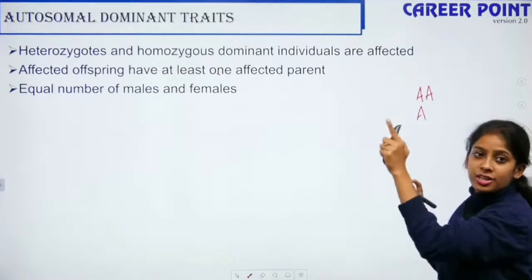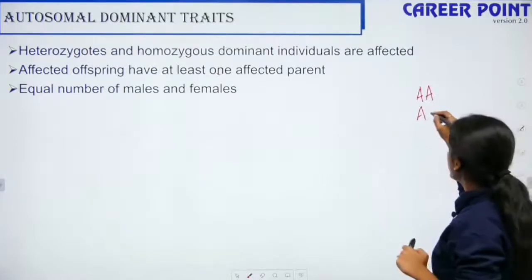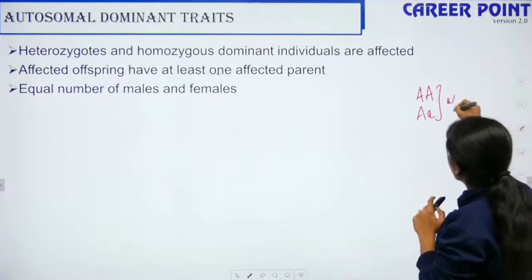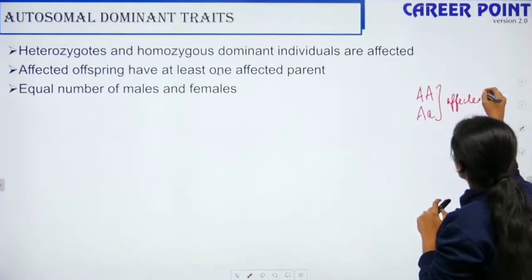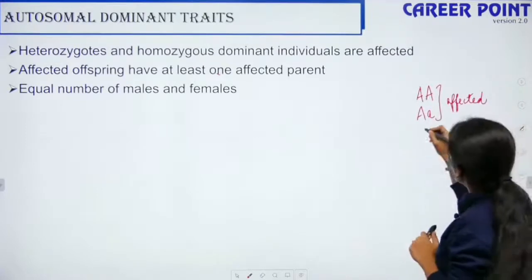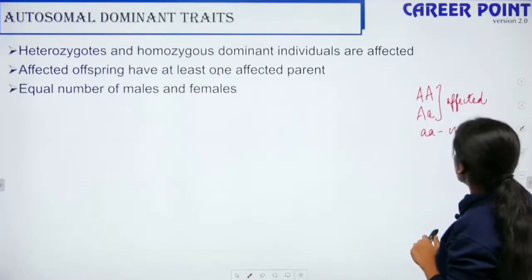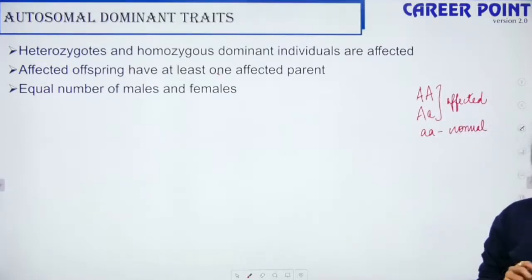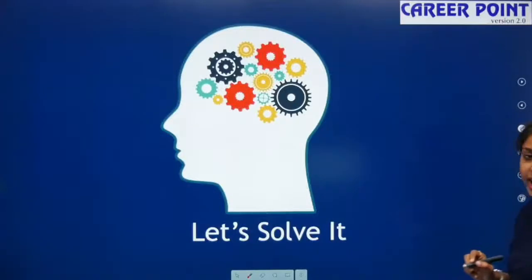In this condition, that is autosomal dominant trait, these two are affected conditions. They are directly affected, so there is no carrier here. They are directly affected because the dominant gene plays a role. So this is a normal condition. So this is in case of autosomal dominant. Okay, shall we go to the problems?